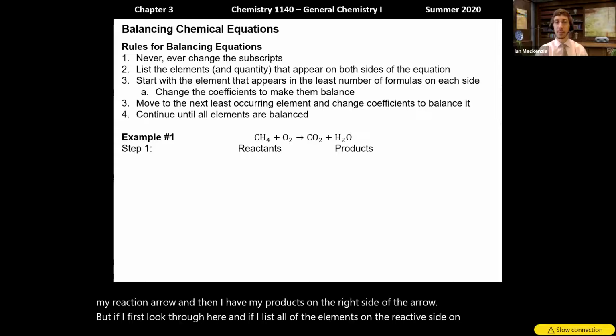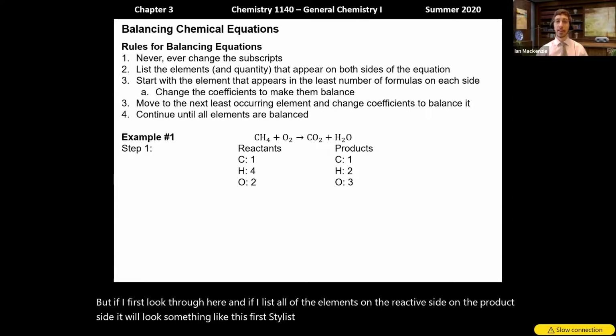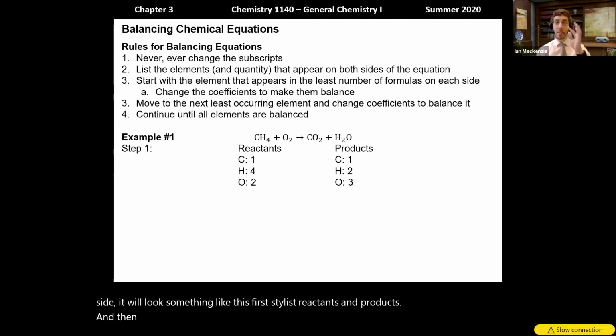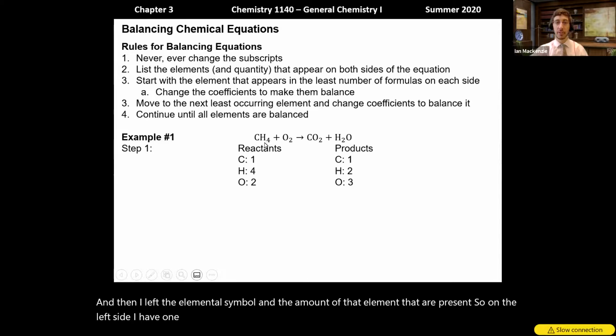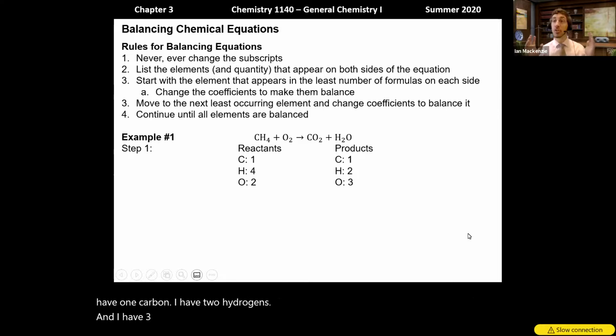First, I list reactants and products, and then I list the elemental symbol and the amount of that element that are present. So on the left side, I have 1 carbon, 4 hydrogens, and 2 oxygens. On the product side, I have 1 carbon, 2 hydrogens, and 3 oxygens. So that gets me a starting place, and it helps me to keep track of what is present.